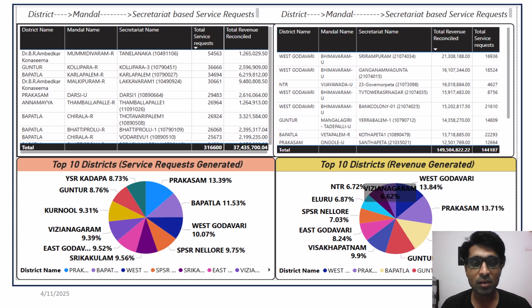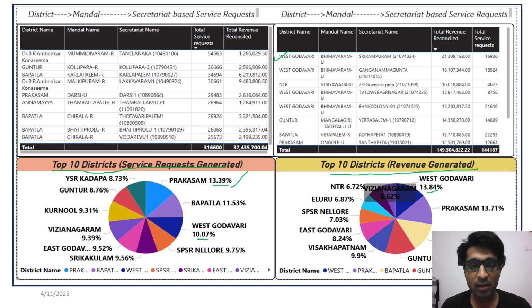So in this slide, we are going to see the top 10 districts in terms of service requests as well as the top 10 districts in terms of revenue generation. As we have discussed earlier, the service requests are not reciprocating the revenue generated. Also here we can see 13.39% of service request generation of Prakasam is not reciprocating to revenue generation, because 10% service requests generated by West Godavari topped the revenue generation at around 13%. So the 10% service requests generated revenue of 13.84%.